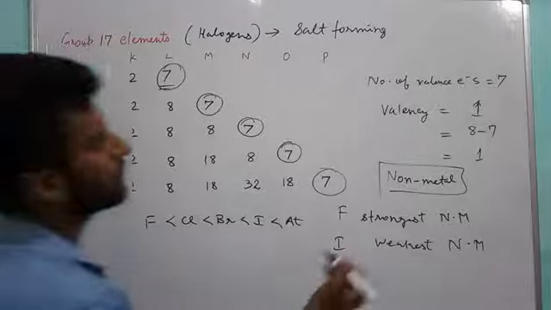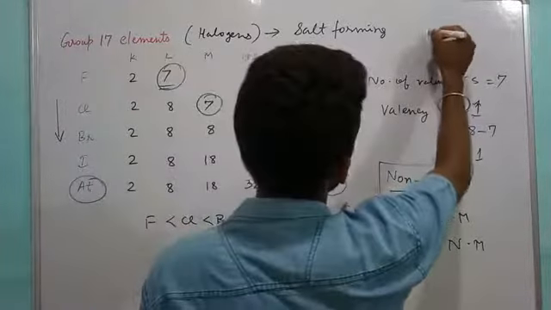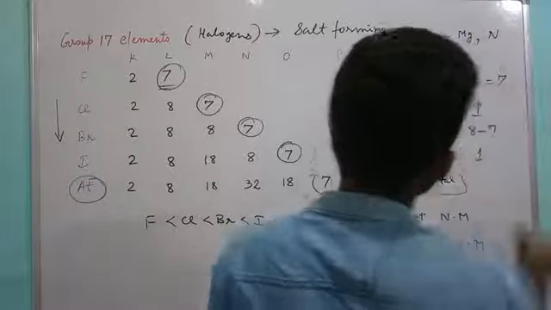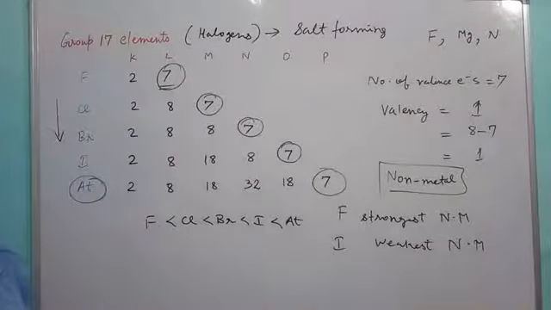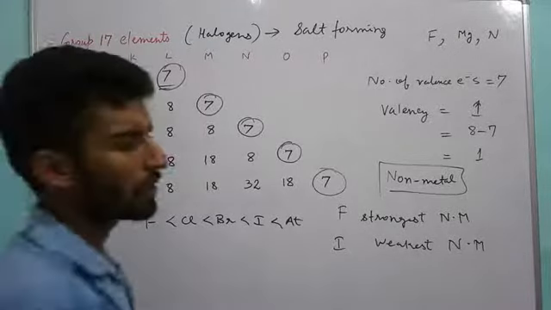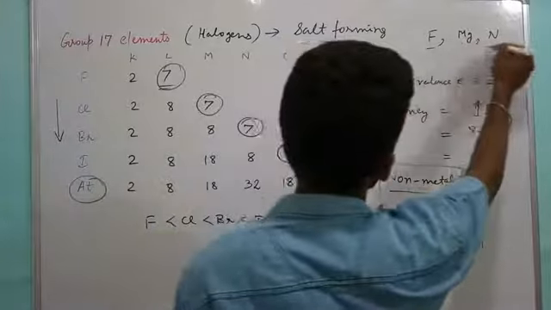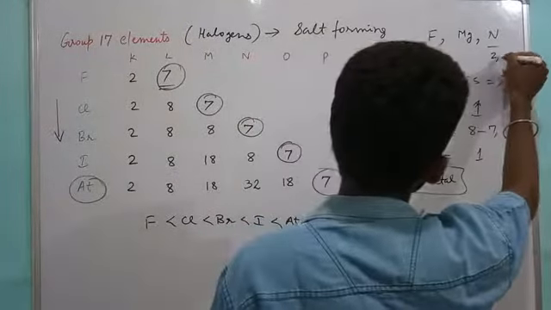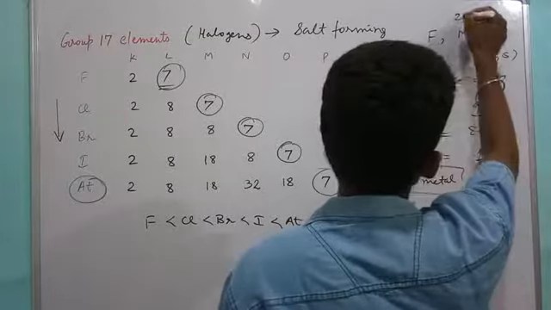For example, arrange fluorine, magnesium and nitrogen. So how will you see? First of all, you need to check their number of shells, then number of valence electrons, and after that you have to arrange. Here fluorine and nitrogen both have 2 shells each, and magnesium has 3 shells.